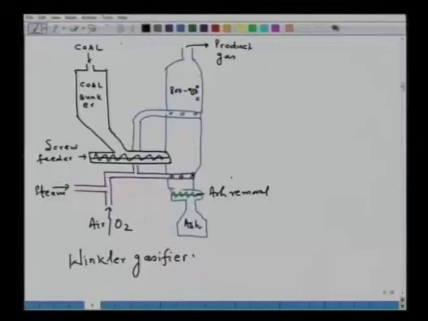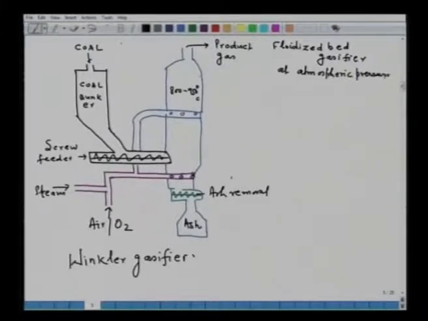For example, this is a sort of a fluidized bed gasifier at atmospheric pressure, or in short you can call this an atmospheric gasifier.